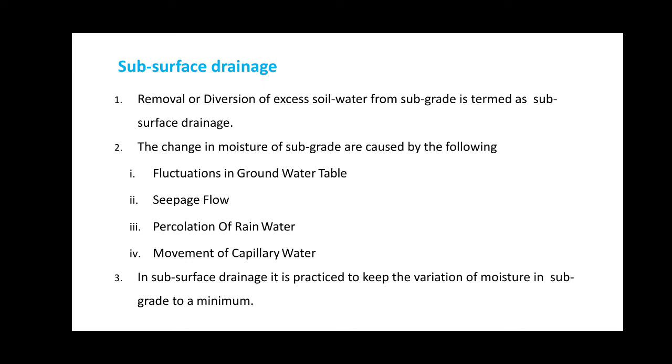And the changes in the moisture of the subgrade are caused by the following: First is the fluctuation in the groundwater table. Second, the seepage flow. Third, the percolation of the rainwater. Fourth, the movement of the capillary water. So subsurface drainage is practiced to keep the variation of the moisture in the subgrade to a minimum.